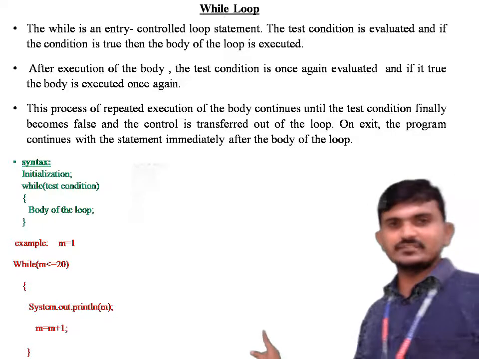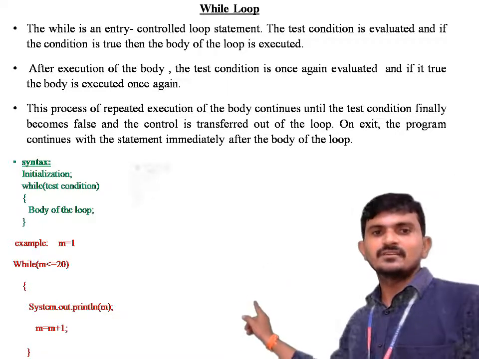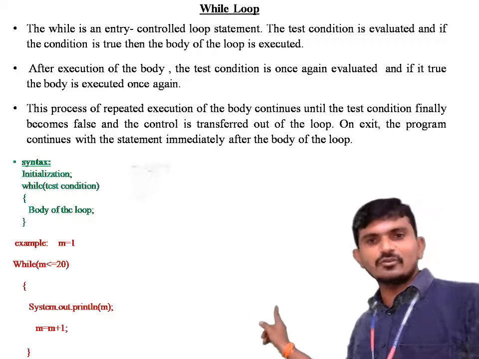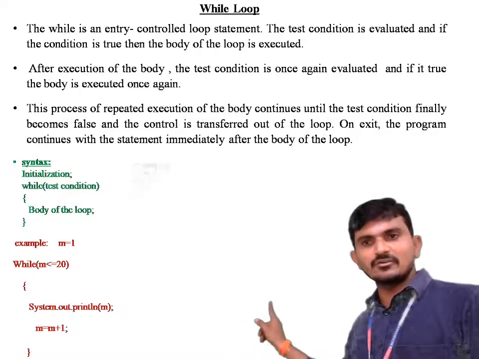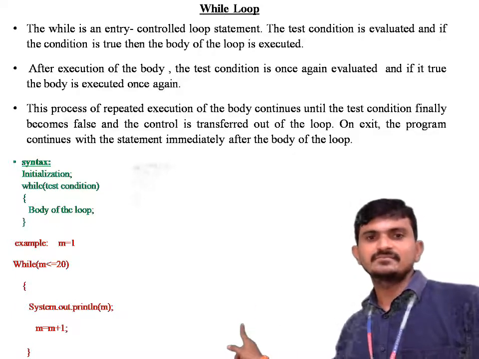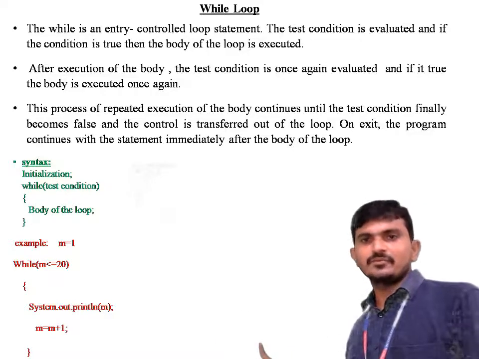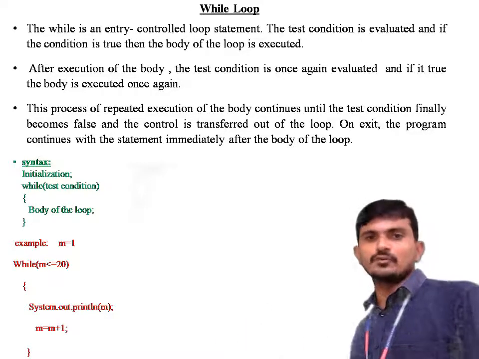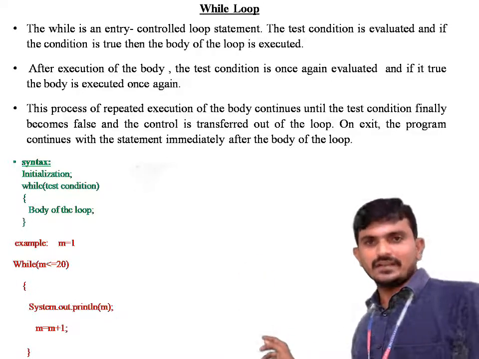Again, we have to check. Take m equal to 21. 21 less than or equal to 20. Condition will not be satisfied. While loop is not executed. Okay, go out of the loop. This is nothing but a while loop example.